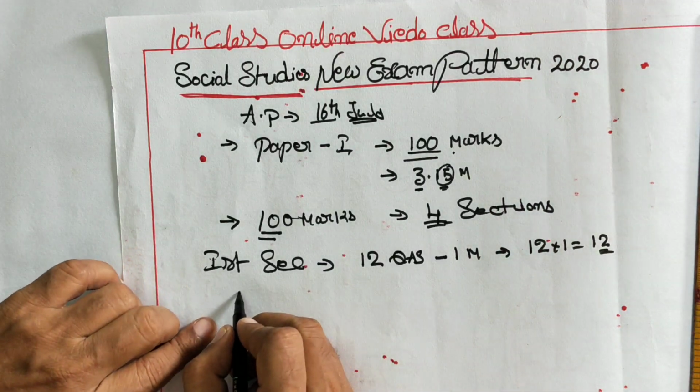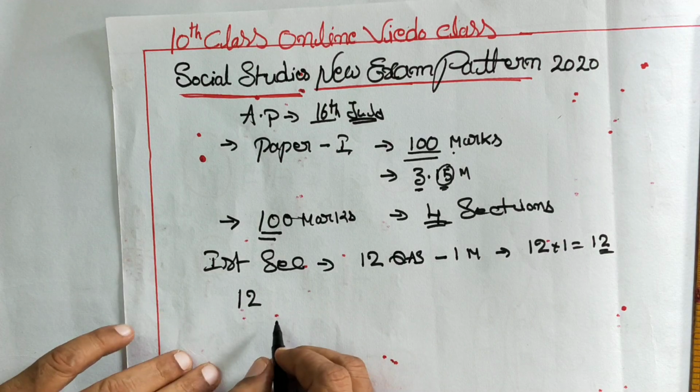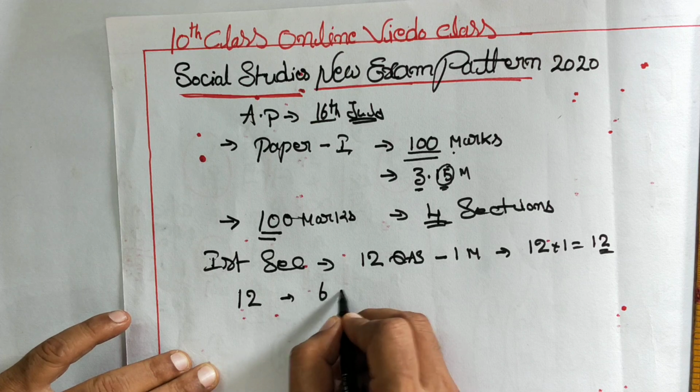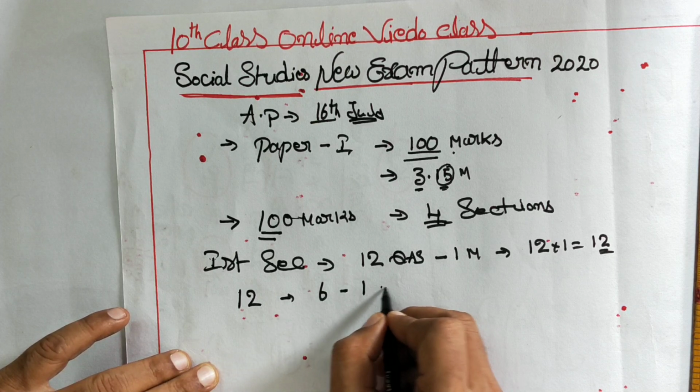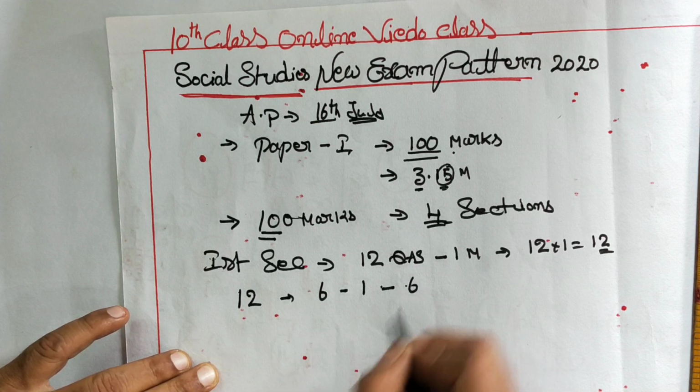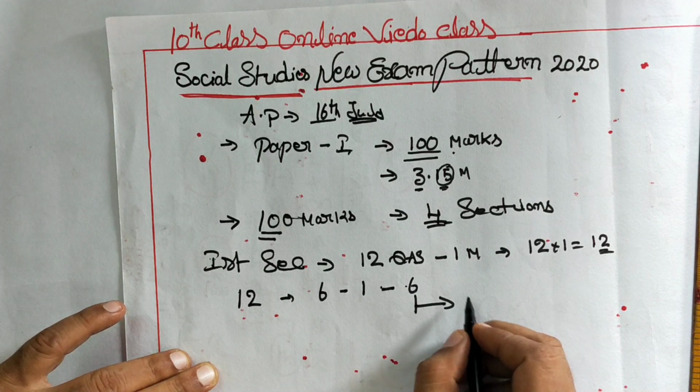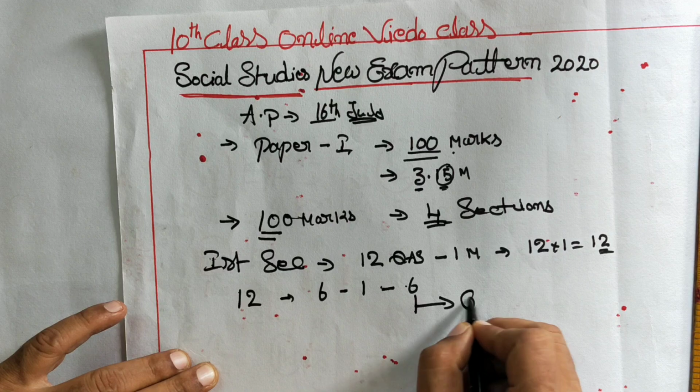In these 12 questions, the first 6 questions, that is question number 1 to question number 6, are coming from geography